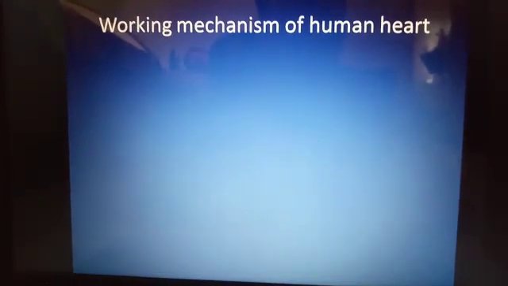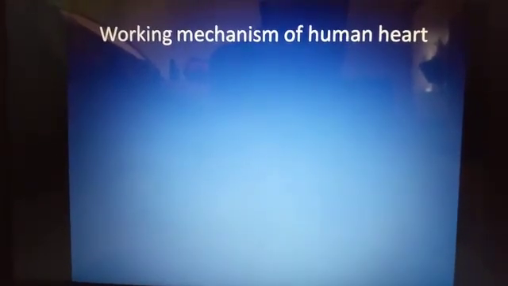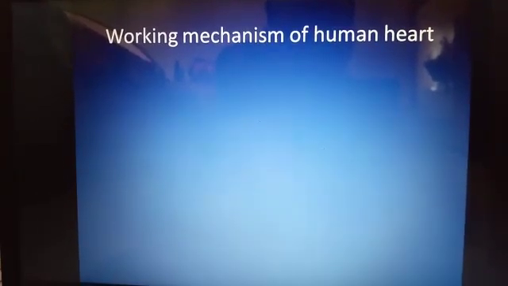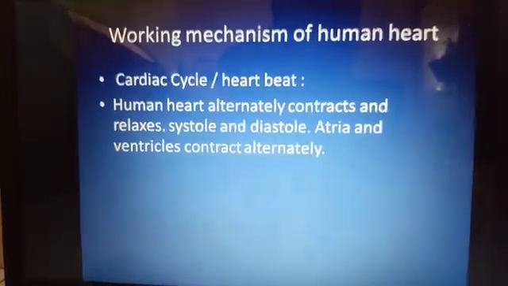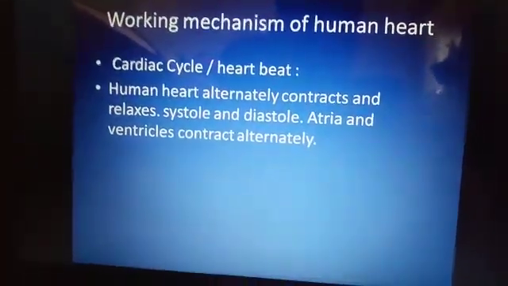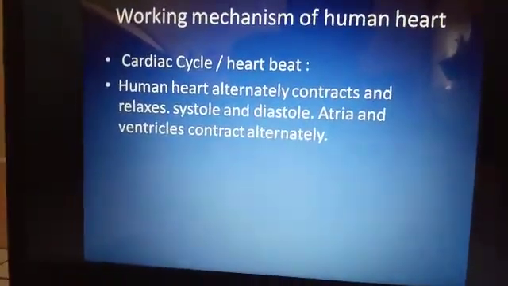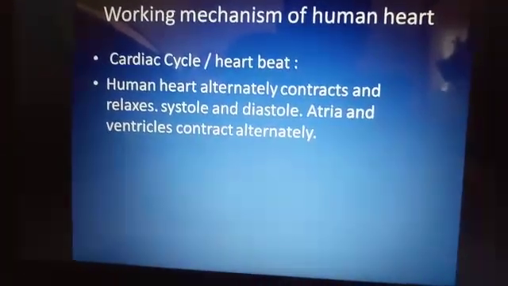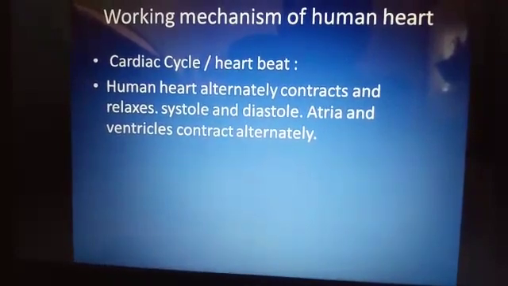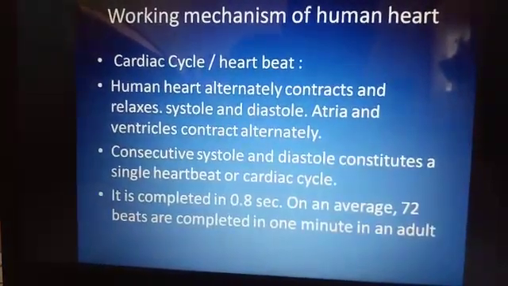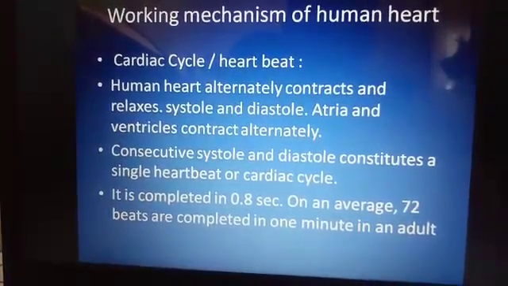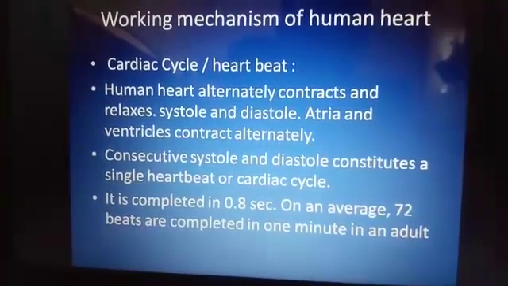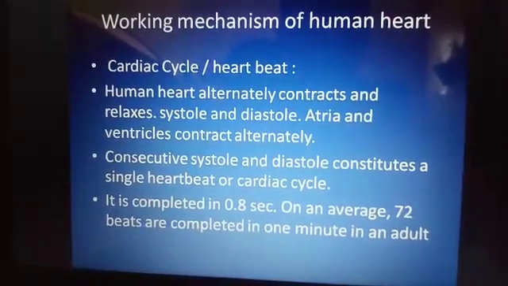Working mechanism of the human heart. The human heart shows one cardiac cycle, also called one heartbeat. In one heartbeat, it shows rhythmic contraction as well as relaxation. The auricles and ventricles contract and relax alternately. Consecutive contraction and relaxation of the heart is called one heartbeat or a cardiac cycle.